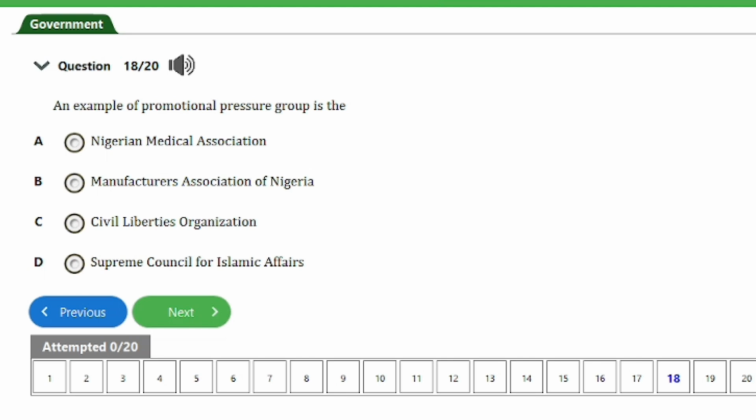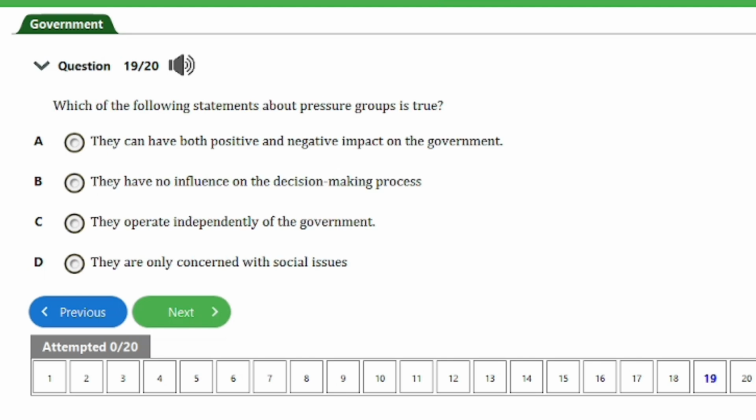And over here is question number 19. It says, which of the following statements about pressure groups is true? We have A. They can have both positive and negative impacts on the government. B. They have no influence on the decision-making process. C. They operate independently of the government. D. They are only concerned with social issues. So guys, the answer to this question is option A. They can have both positive and negative impacts on the government. So let's head on to the next one, guys.